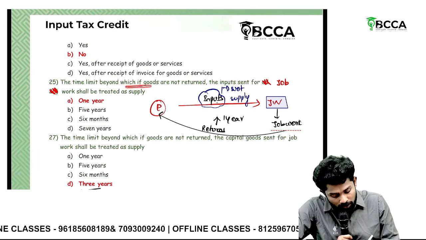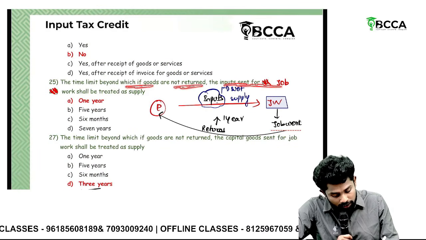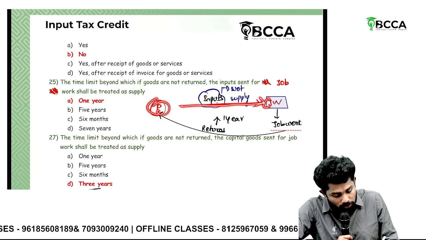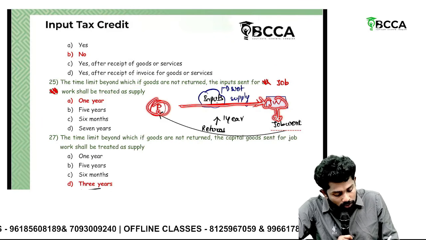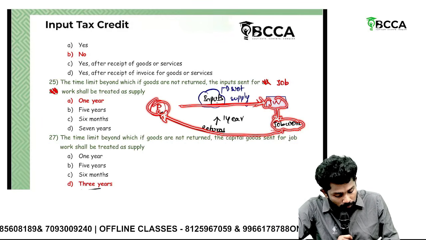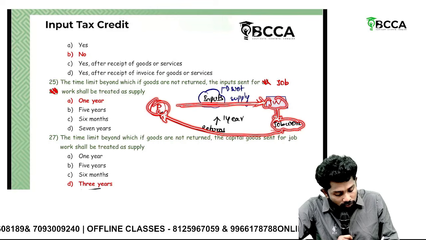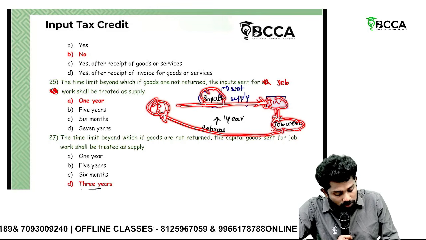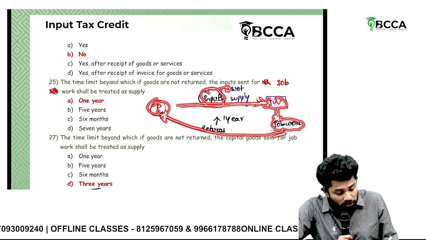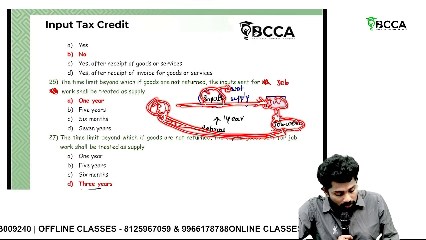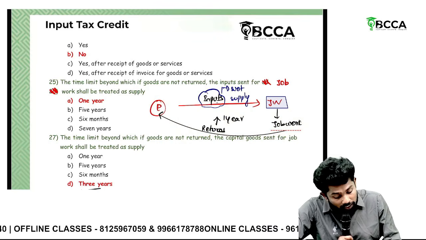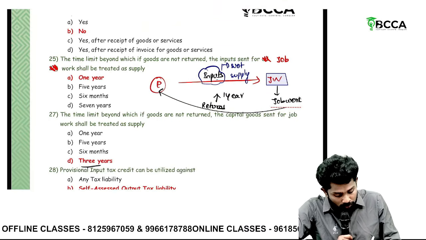The time limit beyond which, if goods are not returned, the input sent for job worker shall be treated as supply. Sir, principal sent certain inputs to job worker. What job worker will do? He'll process them. Job work he'll do. After job work, he again returns the goods to principal. Okay. Now, principal sent only for job work activity. That's why this input sent is not supply. But after carrying out the job work, the job worker should return, right? So he should return them within 1 year. If he fails to do so, it will be treated as supply. So the time limit is what? 1 year. If at all it is not input, if it is capital goods, then the time limit is 3 years.